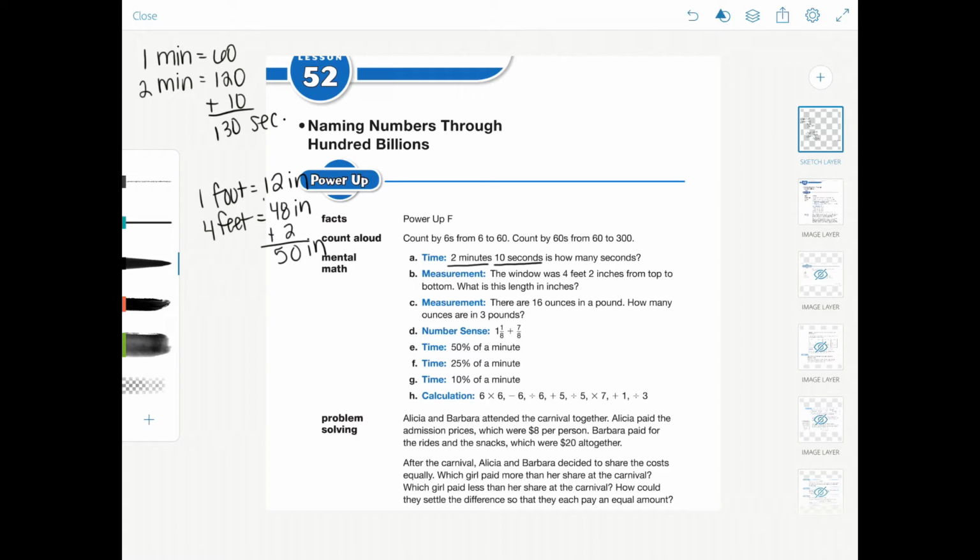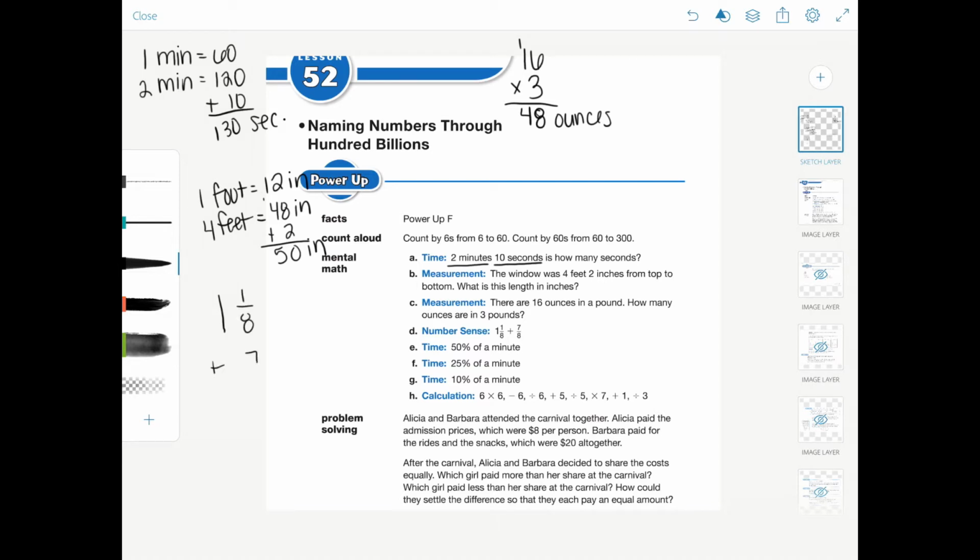There are 16 ounces in a pound. How many ounces are in 3 pounds? We have to do 16 times 3. 3 times 6 is 18. 3 times 1 plus 1 is 4. So there's 48 ounces.